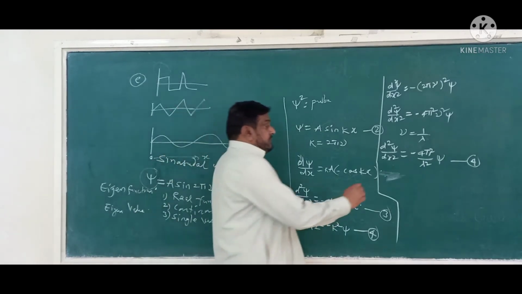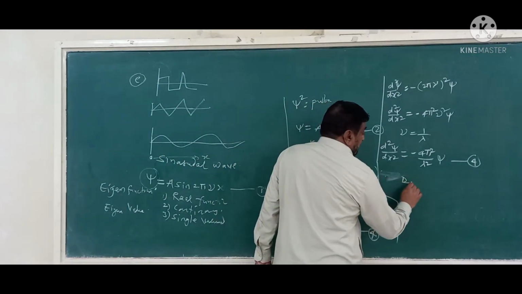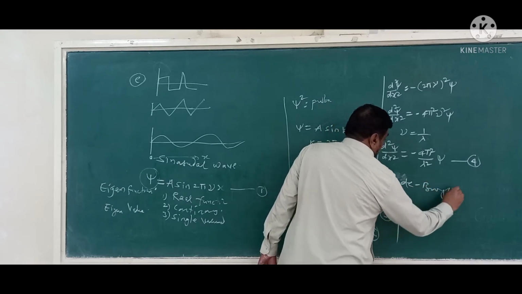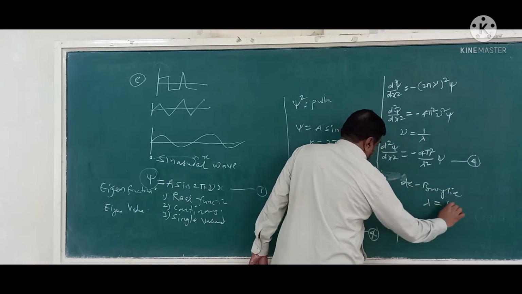Now we have to consider de Broglie's equation. According to de Broglie, lambda equals h upon mv.